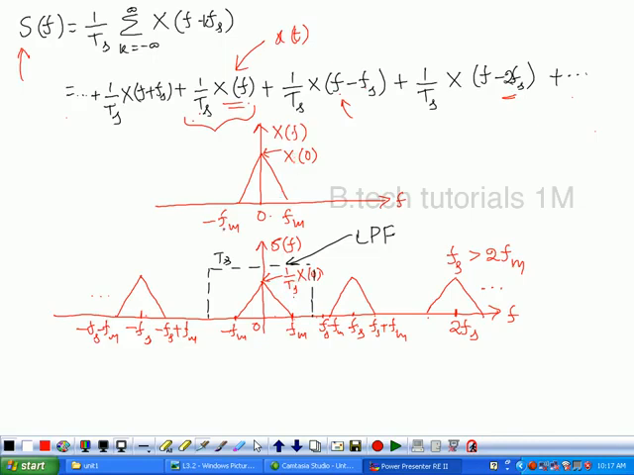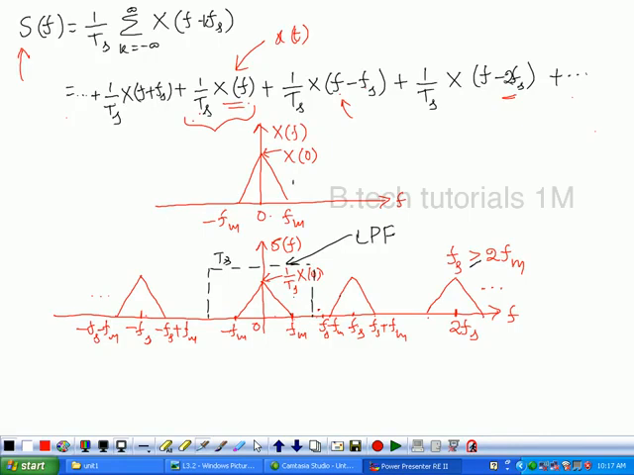So therefore, this x of t can be recovered from the sample signal by transmitting the sample signal through a low pass filter. Is that right? When this condition is satisfied. For example, if you consider fs greater than or equal to 2fm, then this will come to 0. Then also we can recover by transmitting the sample signal through a low pass filter.